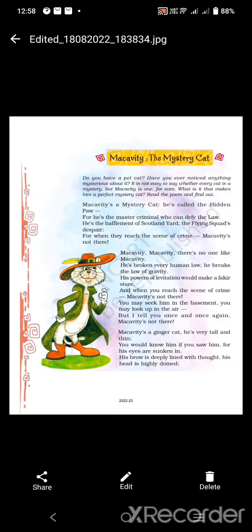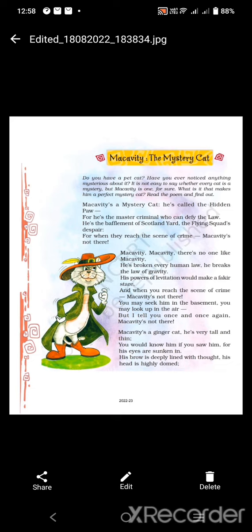The cat Macavity is actually a fictional character created by the poet in this poem. He is called Hidden Paw because he does all his work in complete secrecy. Secrecy means silence. He has also been called the master criminal. So Macavity is a mystery, a crook cat. Crook means criminal. Macavity is a criminal cat.